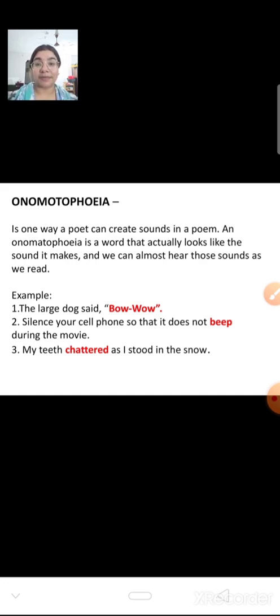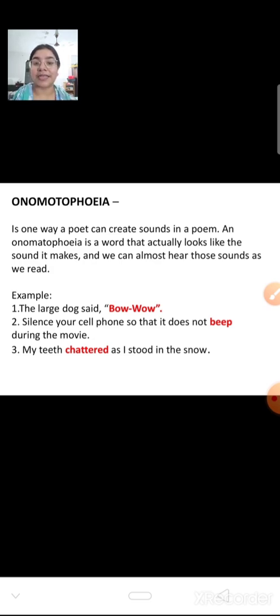Patter, that is also a sound. The patter sound is made when the rain falls on the roof very heavily. So remember that whenever sounds are used in your poem, like bow wow, that means the dog makes the sound of bow wow. You can even speak that word and hear that sound. That is known as onomatopoeia.